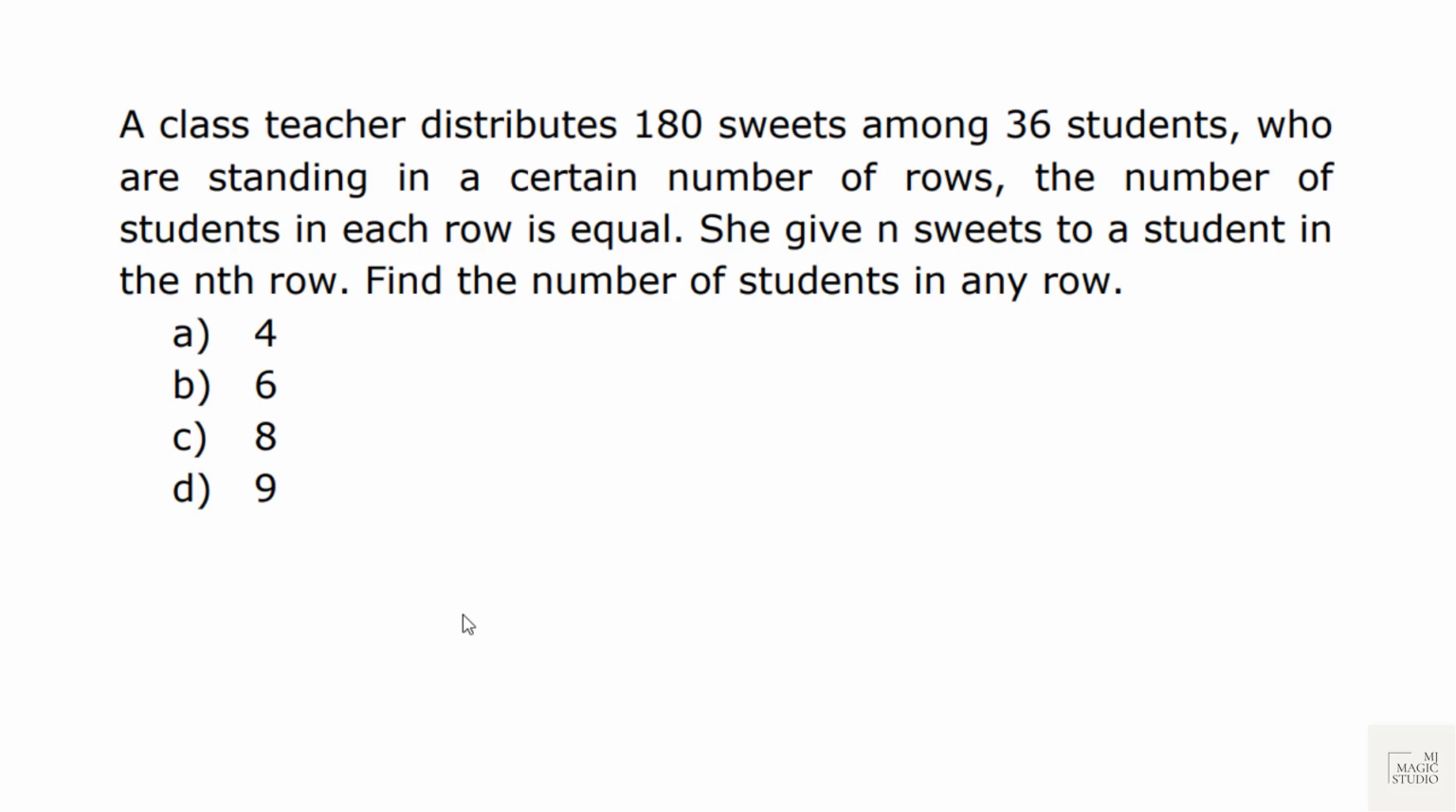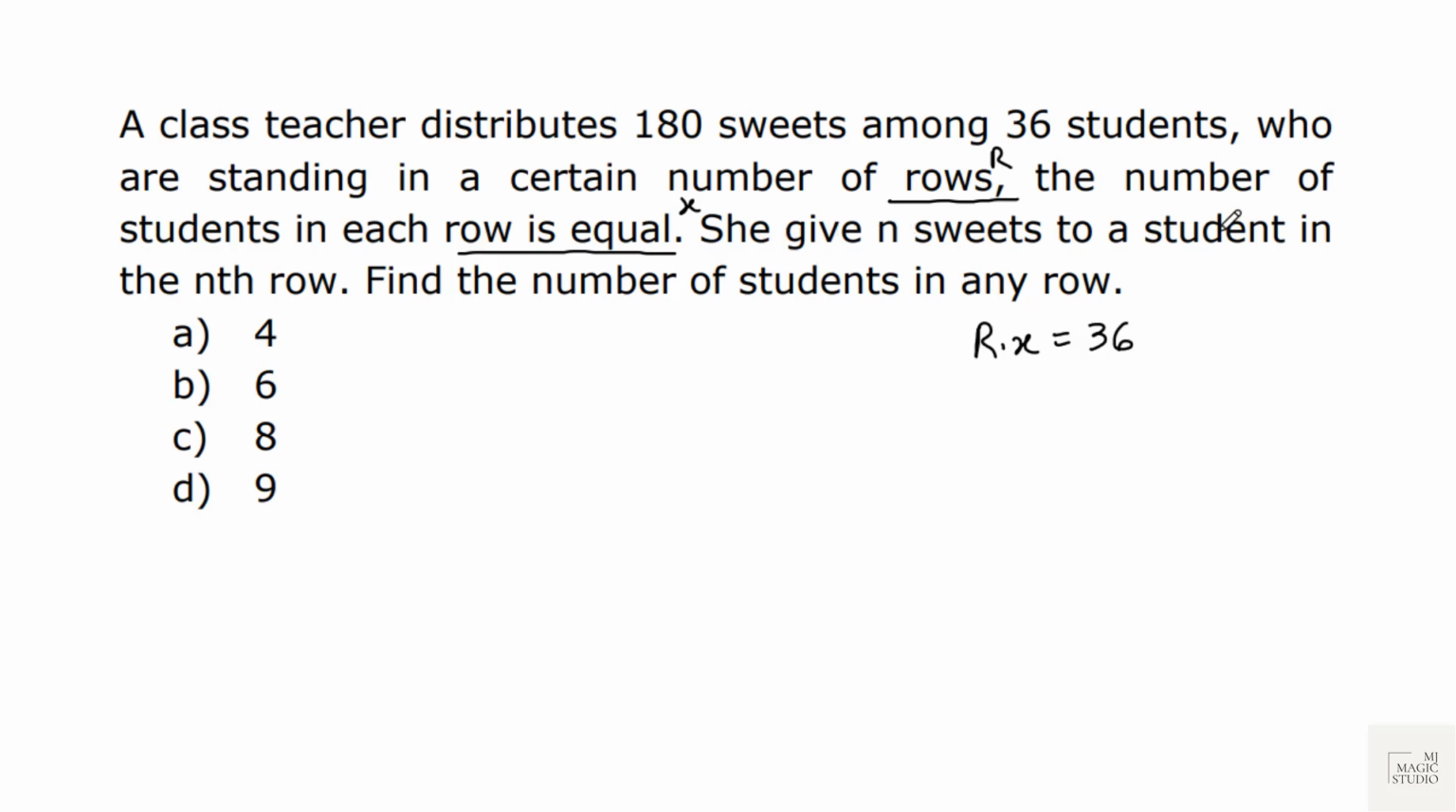A wonderful classical question on numbers system logic. A class teacher distributes 180 sweets among 36 students who are standing in a certain number of rows. The number of students in each row is equal. Suppose there are R rows and in each row there are X students. Then from the first statement, I can say that R into X is equal to 36. I'm still left reading the question, but this is what I can get.